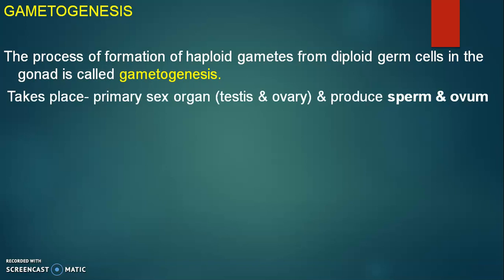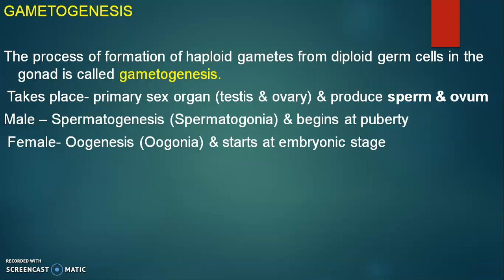Gametogenesis takes place in primary sex organs. In male it is testes and in female it is ovary. And male produces sperm and female produces ovum. In male, the gametogenesis is called as spermatogenesis. Formation of sperm takes place and it begins at the age of puberty. In female, gametogenesis is called as oogenesis. Here, formation of ovum or egg takes place and it starts at embryonic stage.